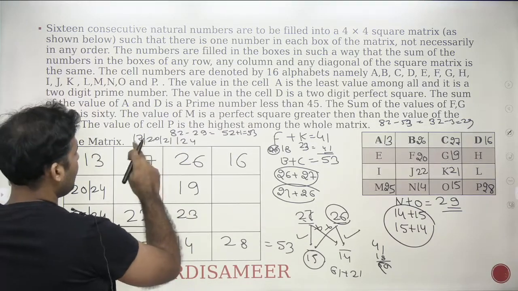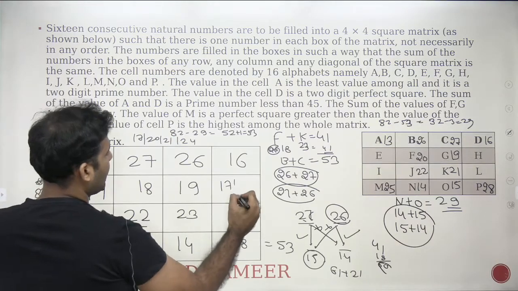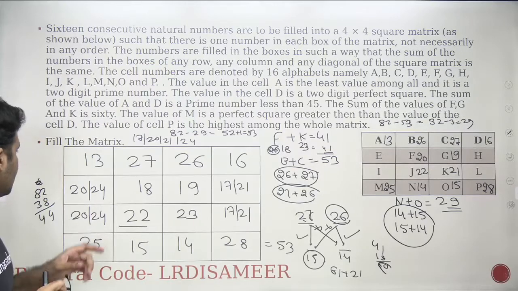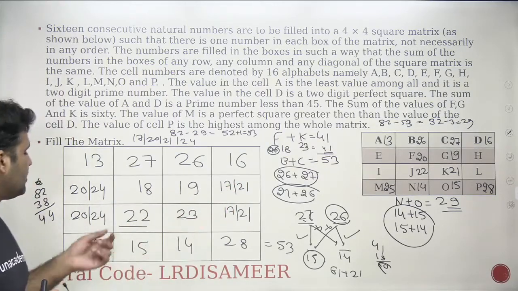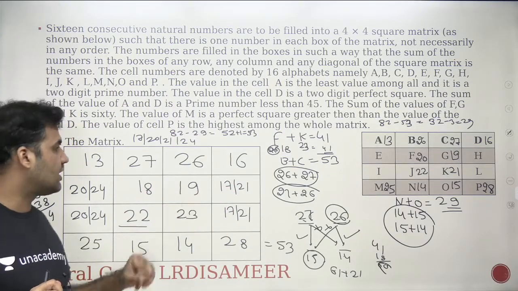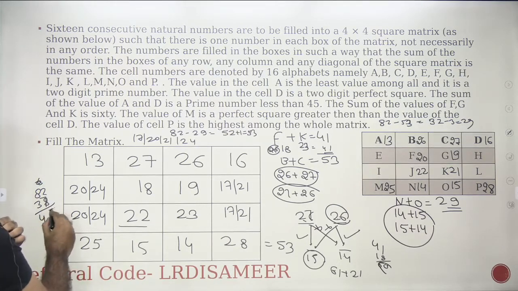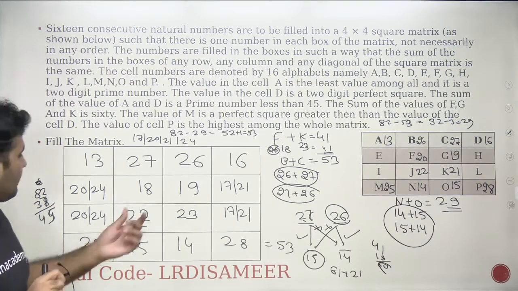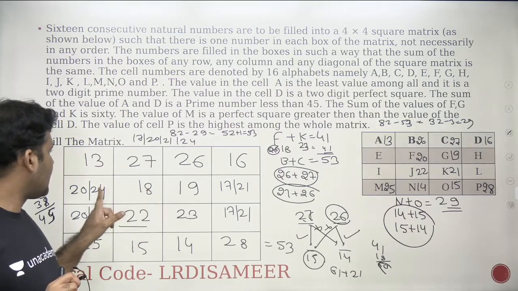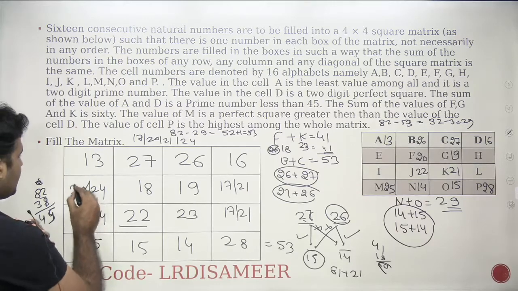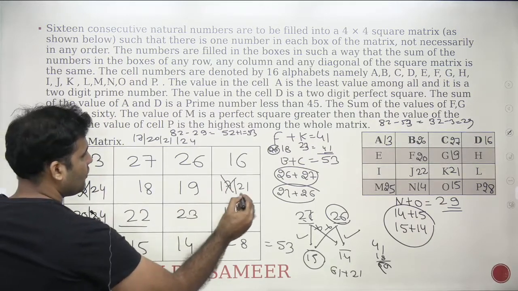And then the remaining numbers, which are 17 and 21, have to be used here. What case will work so that the summation here comes out to be 82? 18 plus 19 is 37. 82 minus 37, if I subtract 37 from 82, I'll be left with 45. So if these are 37 and I need the sum as 45 here, in that case, I'll be taking 24 here and then 21 here.